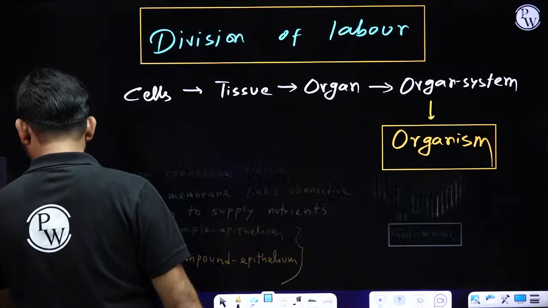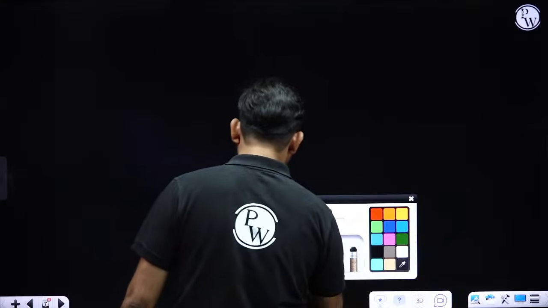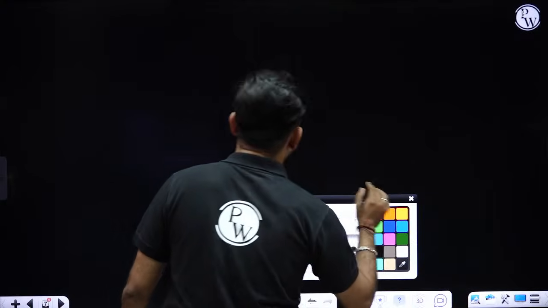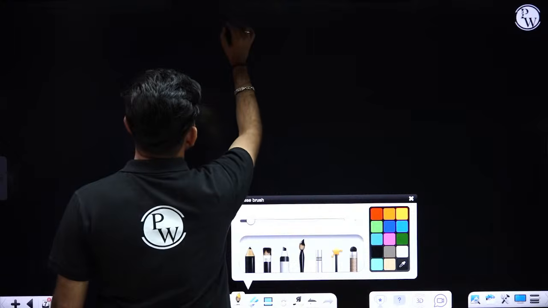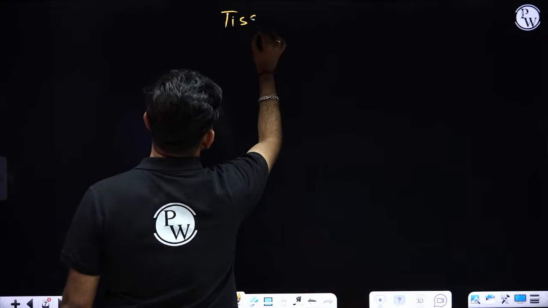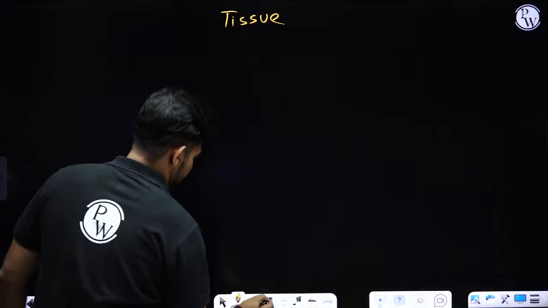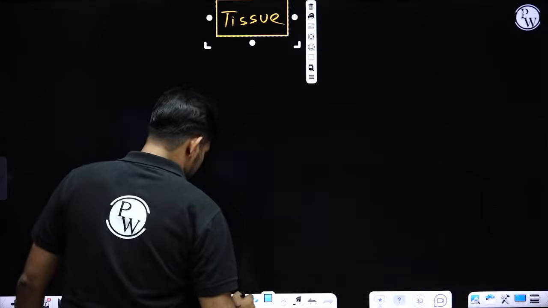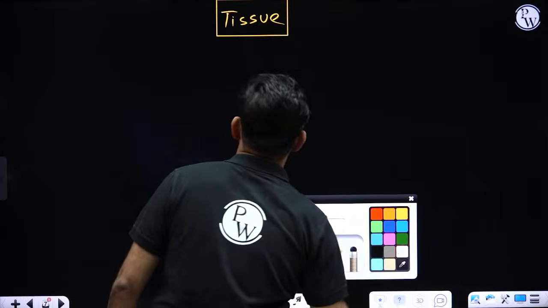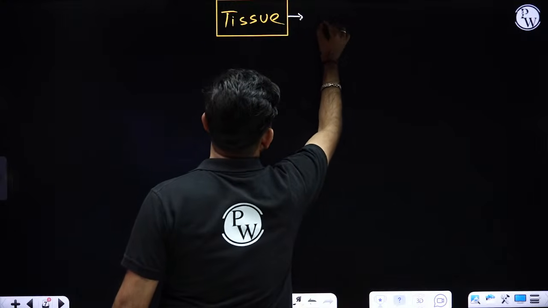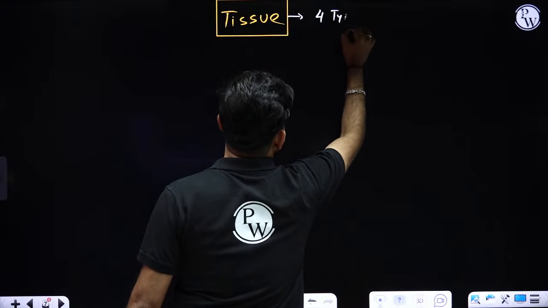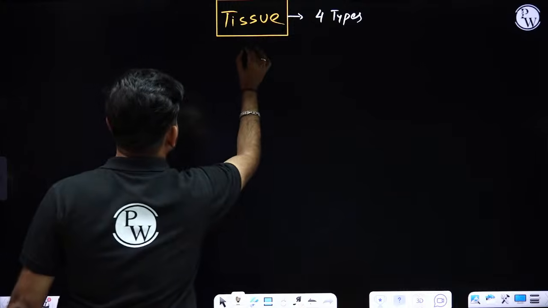Okay, now if we check our body, if you take out all the organs, then we will be finding some basic kinds of tissue inside, and those tissues are of 4 types. Yes, those tissues inside our body, there are 4 types. And what are they?